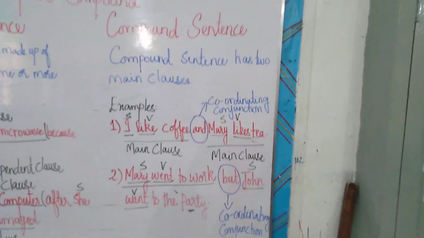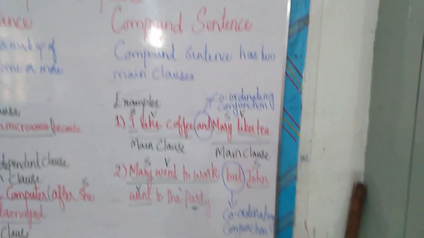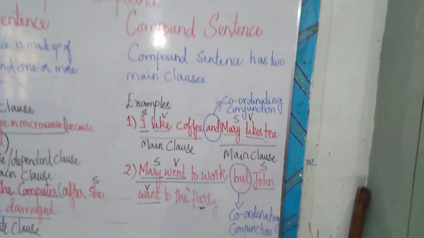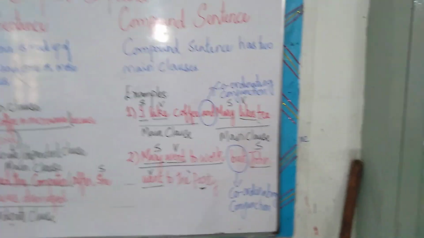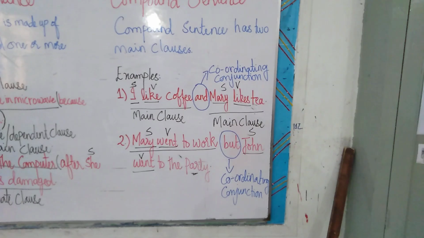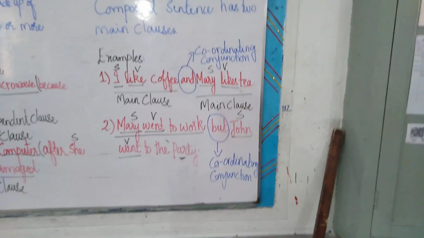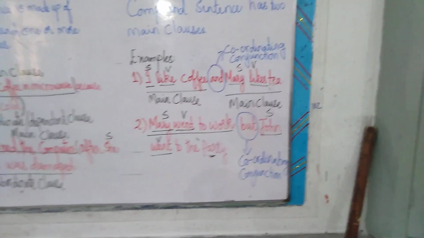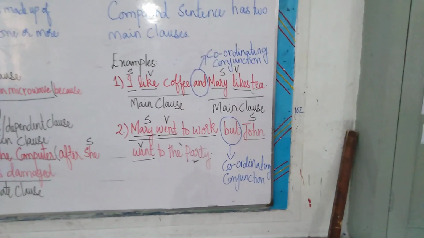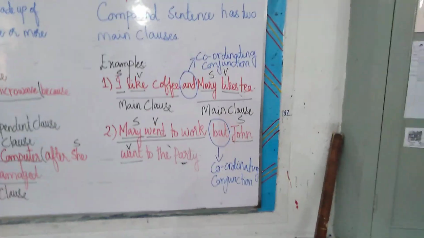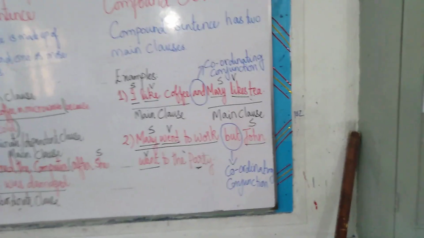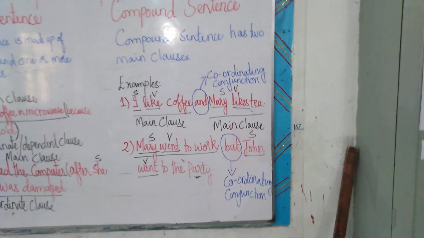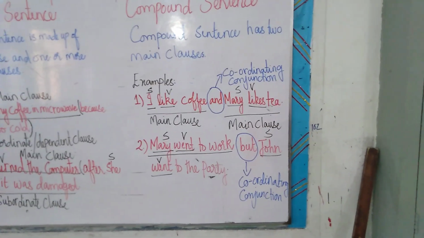Now coming to the compound sentence. What is a compound sentence? A compound sentence has two main clauses. Both main clauses will have a subject and a verb, and both will give us a complete thought. If we remove one from the other, still both of them will give us the complete thought. Compound sentences are those sentences which have two main clauses, and they are not dependent upon the other clause.